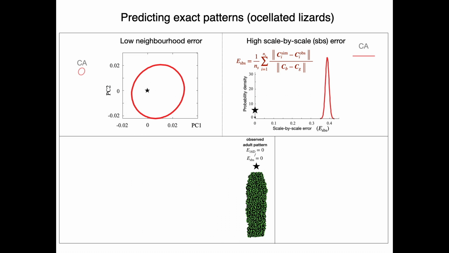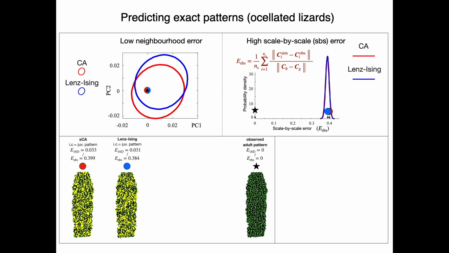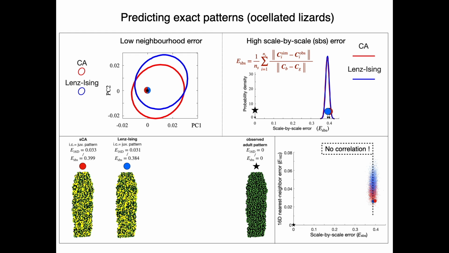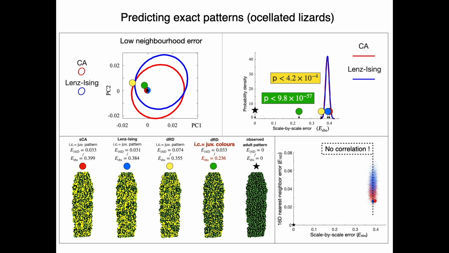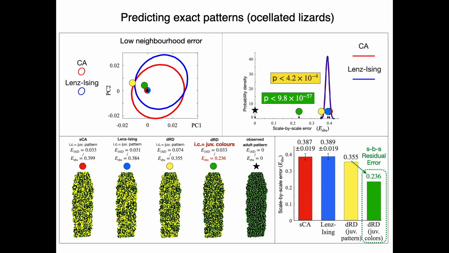Our analyses indicate that the stochastic models generate large scale-by-scale errors, despite the fact that they excel in predicting neighbourhood statistics. This result is confirmed by the absence of correlation between nearest neighbour error and scale-by-scale error. On the other hand, RD generates a smaller error, especially when using the juvenile colours. We then sought to identify and quantify the sources of the 24% residual error.